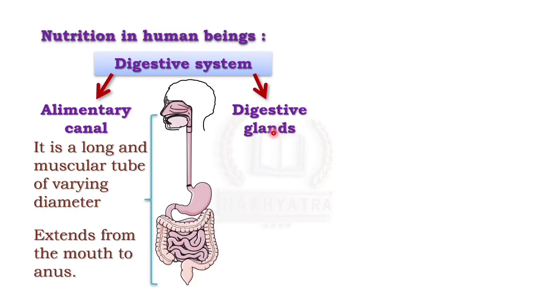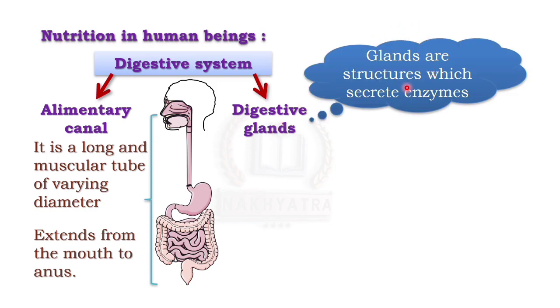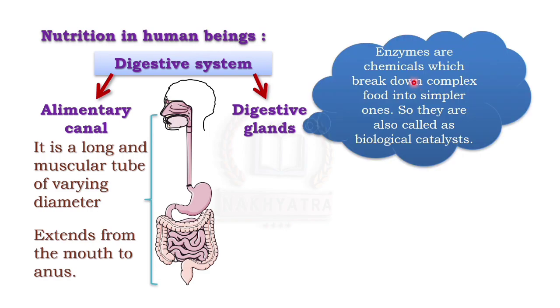First we need to know what glands are. Glands are structures which secrete enzymes. Enzymes, what are enzymes? Enzymes are chemicals which break down complex food into simpler ones. So they are also called biological catalysts. They are called biological catalysts because these enzymes are secreted naturally by our body. Those are not any lab made enzymes.